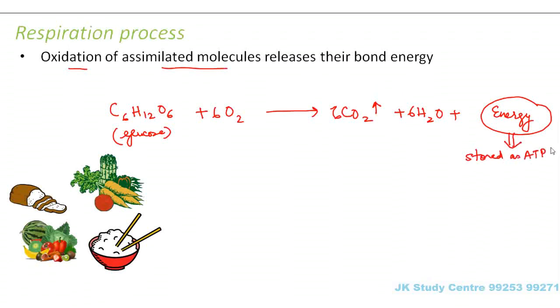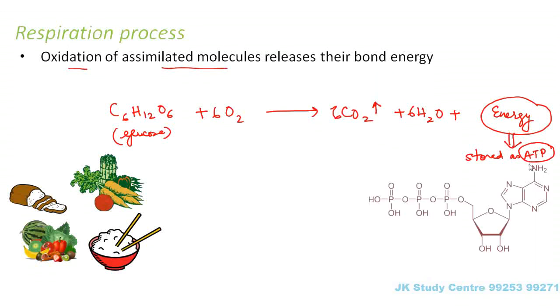ATP. What is ATP? ATP stands for adenosine triphosphate. The molecule looks like this. It is adenosine triphosphate. So this is the adenosine group and this is triphosphate. You see there are 3 phosphate groups, 1, 2 and 3. Right? So this is adenosine triphosphate. Now you must be wondering, what is this adenosine triphosphate or ATP? The energy which is released, there has to be some way to keep that energy in store.